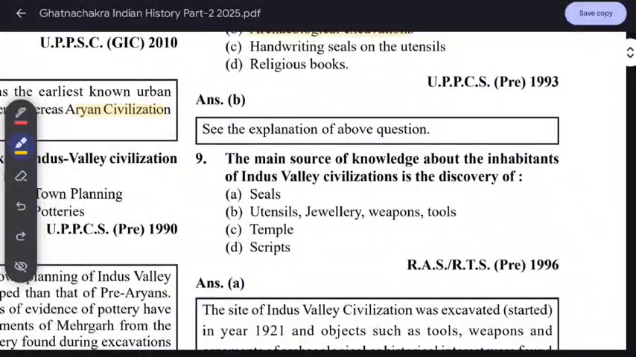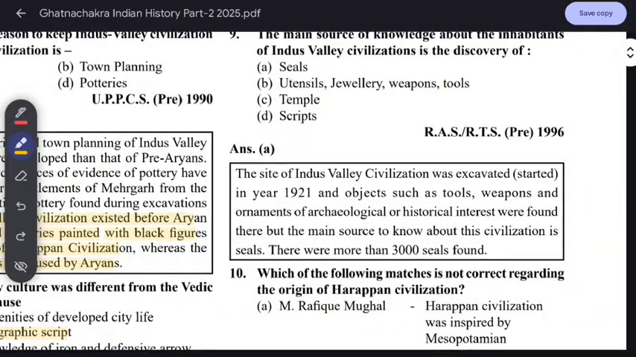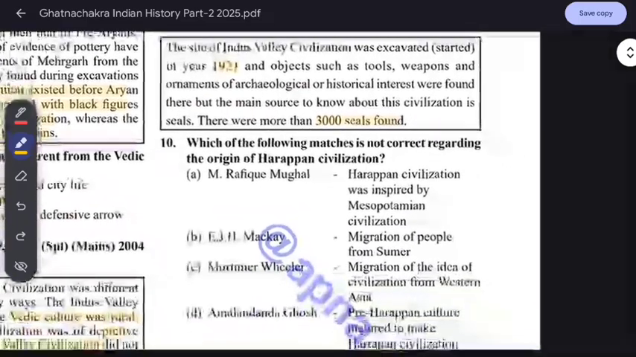The main source of knowledge about the inhabitants of the Indus Valley civilization is the discovery of seals. The site was excavated in 1921, and objects such as tools, weapons, and ornaments of archaeological or historical interest were found there. But the main source to know about the civilization is the seals. More than 300,000 seals were found. Just know this.